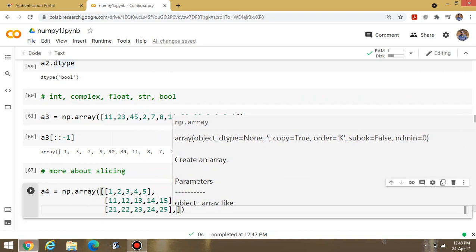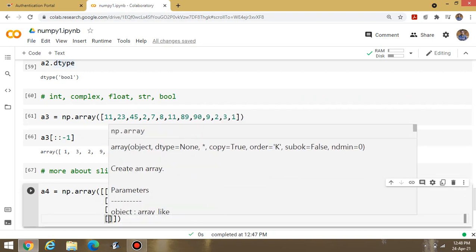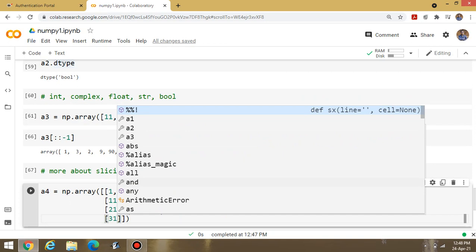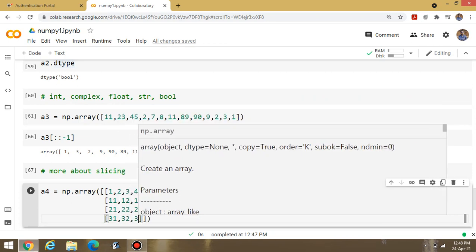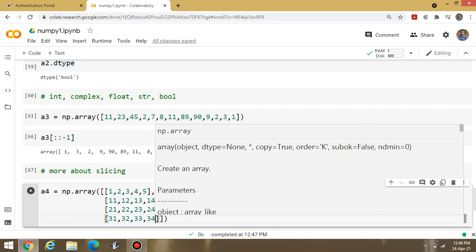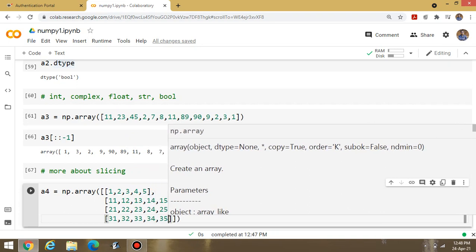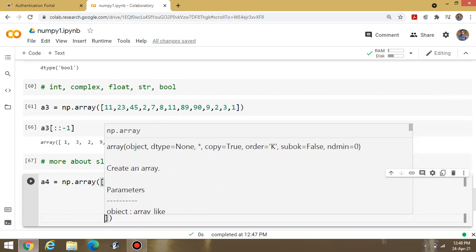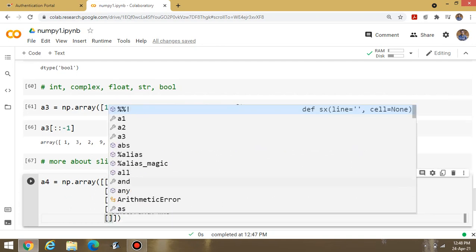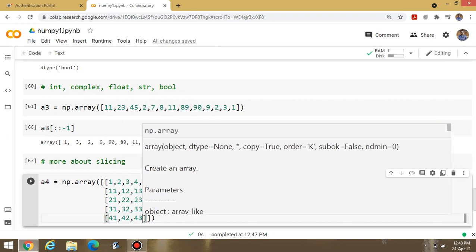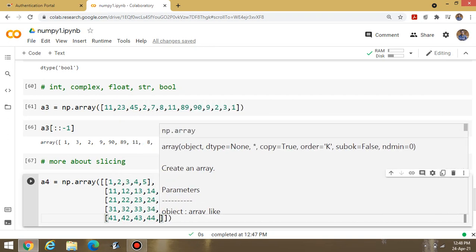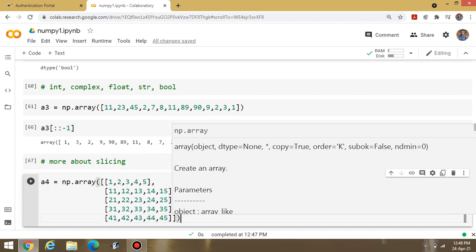This one is the third. Then 31, 32, 33, 34 and 35. After that 41, 42, 43, 44 and 45. This one is the content.